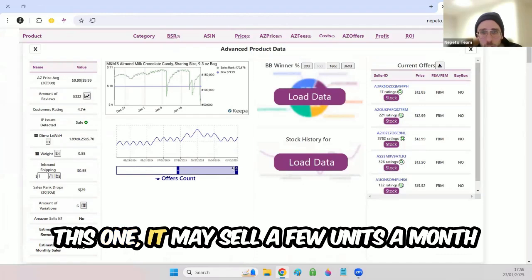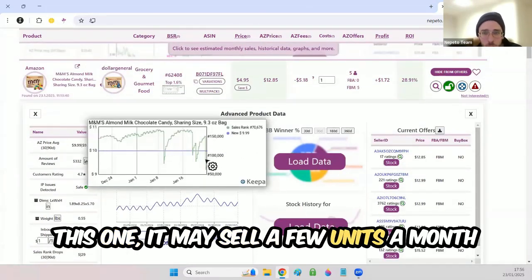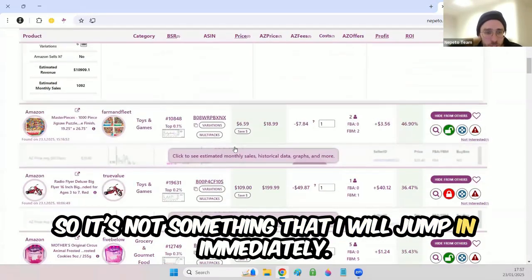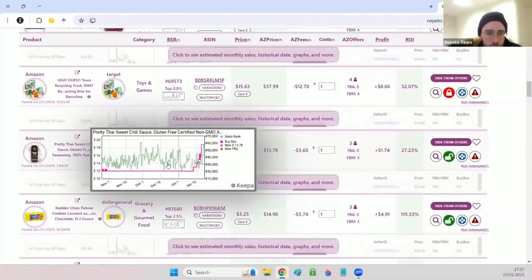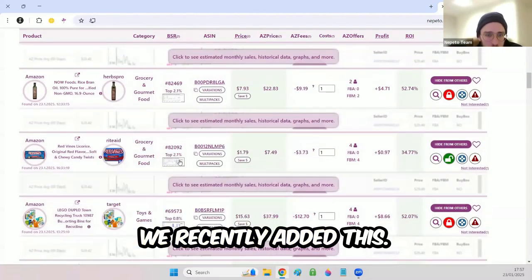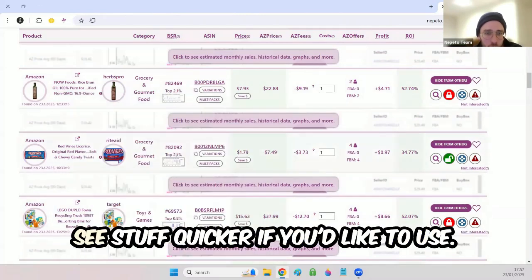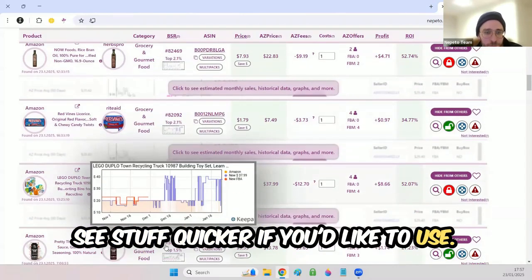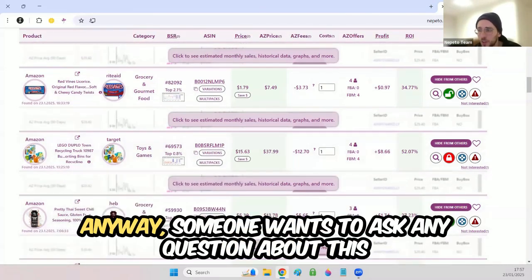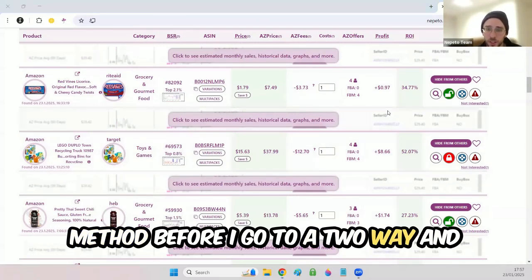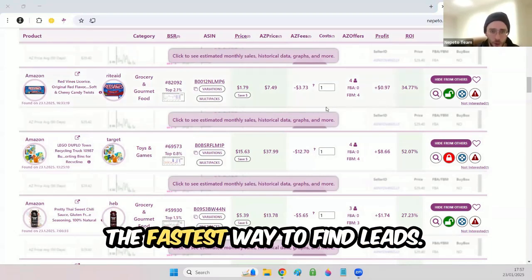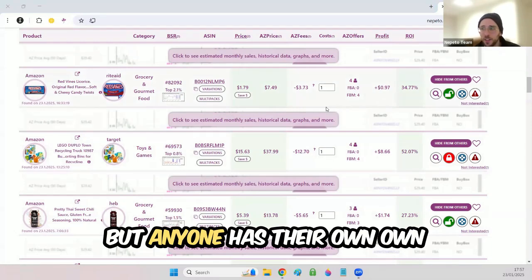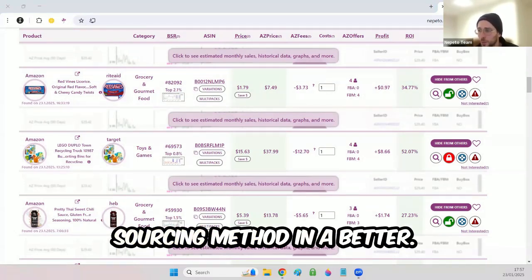Awesome. This one may sell a few units a month, so it's not something that I will jump in on immediately. I want to see something with at least 10 sales rank drops. We recently added this Keepa chart here that will help you see stuff quicker if you'd like to use it. Anyway, does someone want to ask any question about this method before I go to A2A, and then I show you the master search? In my opinion, the master search is the fastest way to find leads, but anyone has their own sourcing method in Nepeto.